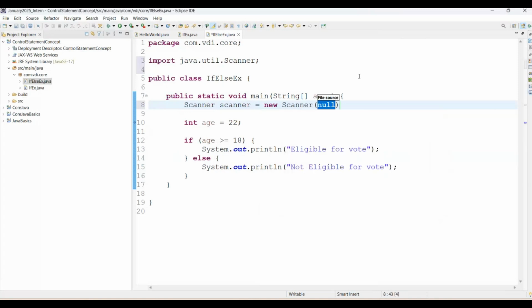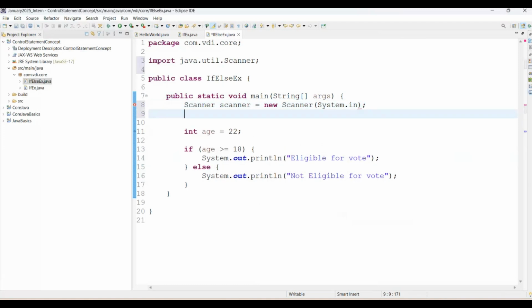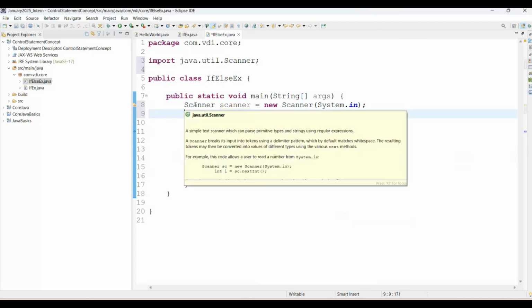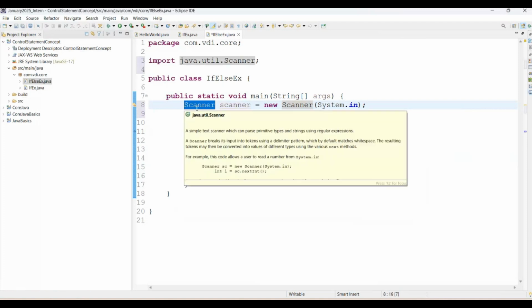But from the end user perspective, in real time, we have user interface, and in upcoming sessions we are going to learn React.js also. Okay. Then see, I just created the Scanner class object. Scanner is a class coming from the java.util package. Class first letter must be capital. And whenever the new keyword comes, you can simply say this is the input. Scanner class will help us to take input from the end user.